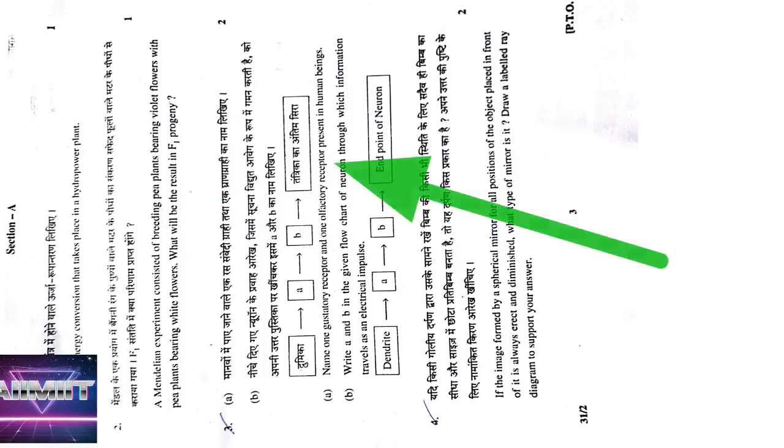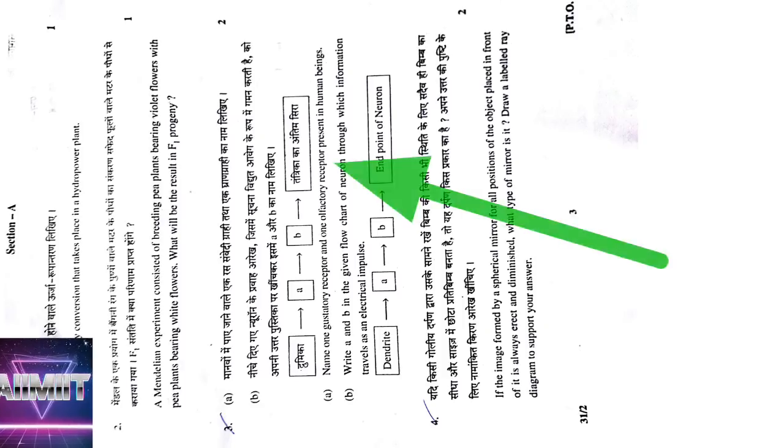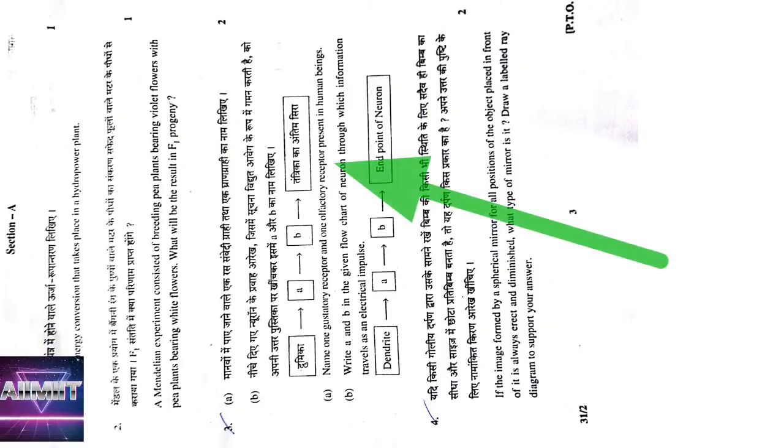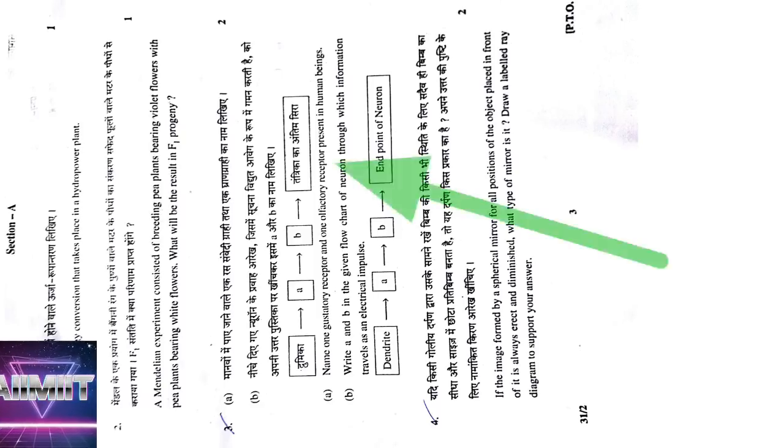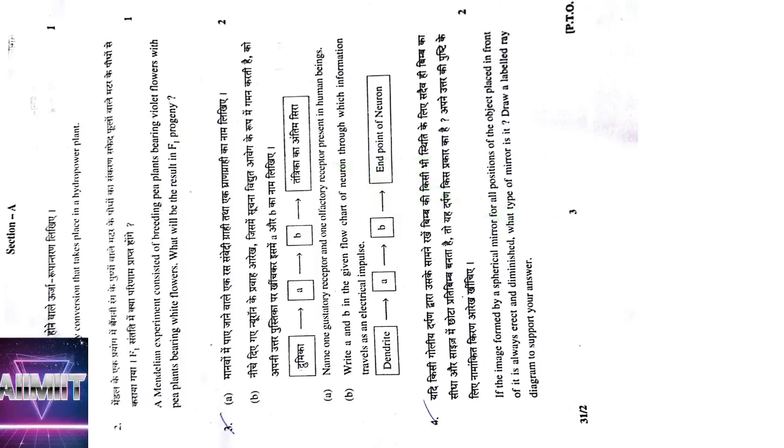Now coming to the third question: name one gustatory receptor. Gustatory means taste receptors and olfactory receptors means smell receptors. Then he asked about giving dendrite, A and B endpoints of a neuron. So dendrite leads to dendron, dendron leads to cyton, cyton leads to axon, axon to telodendrites. So A and B can be dendron, cyton, or axon. Any two you will get marks.